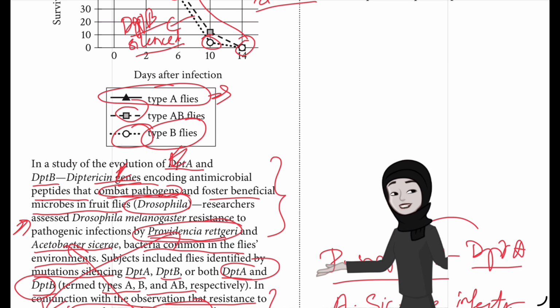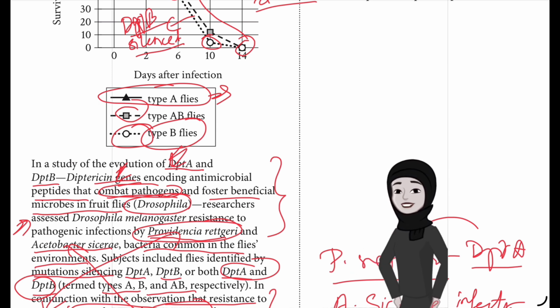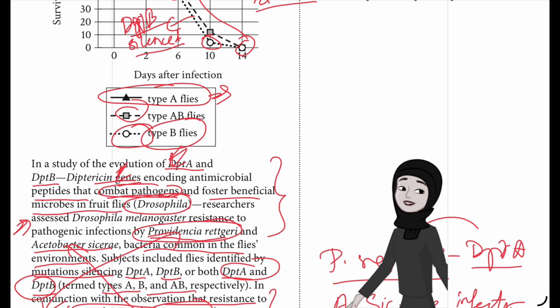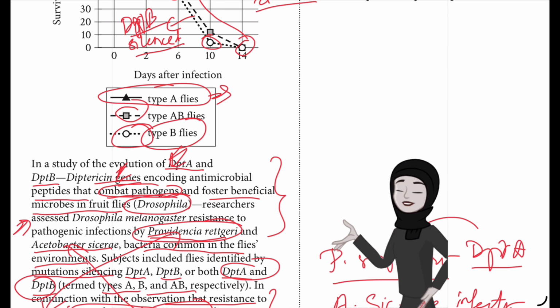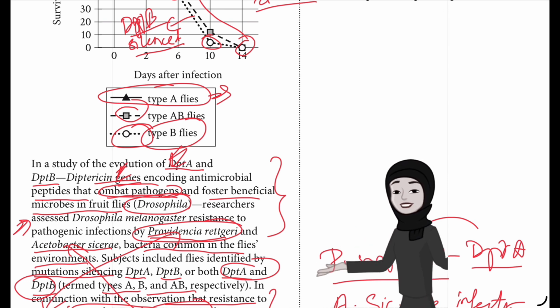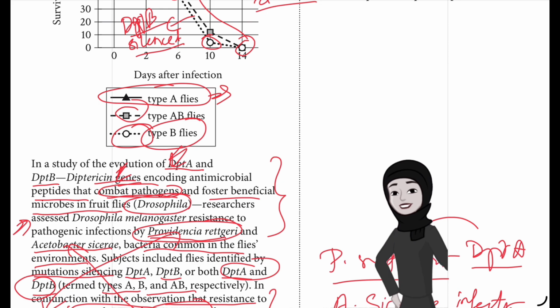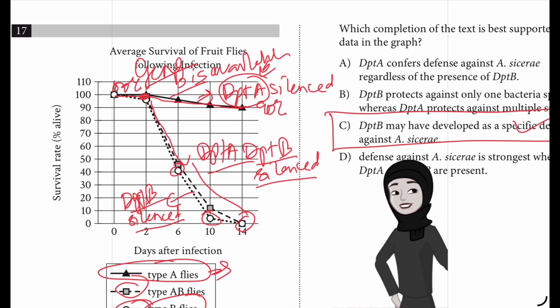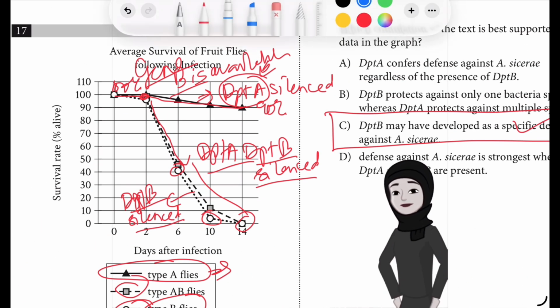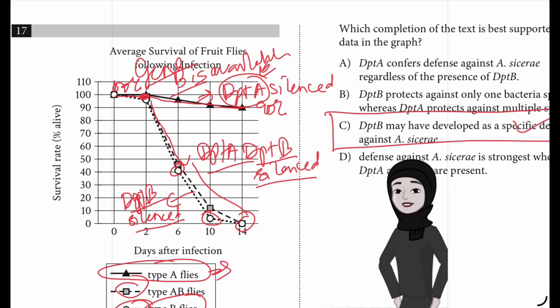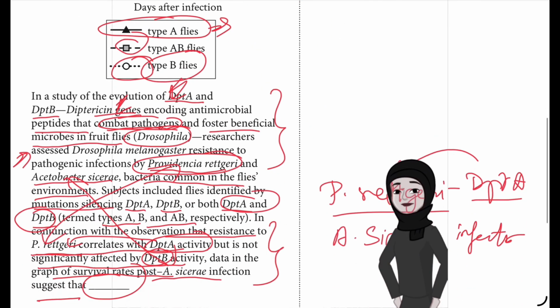So the text indicates that fly D. melanogaster, DPTA and DPTB are genes that encode peptides that both fight pathogens and promote beneficial microbes. Then researchers tested D. melanogaster's resistance to P. rettgeri and A. caesari bacteria, based on which variation of peptide encoding gene the flies exhibit. So DPTA silenced, referred to as type A, DPTB silenced, type B, or both silenced, type AB.